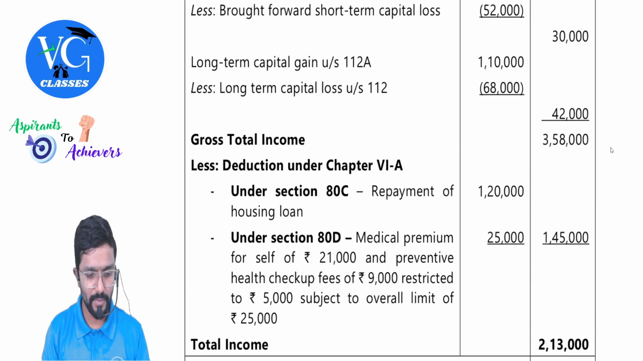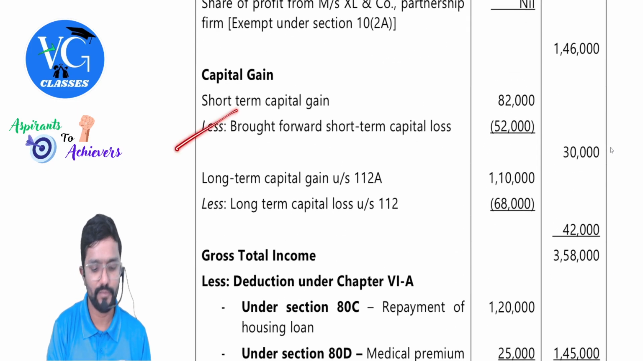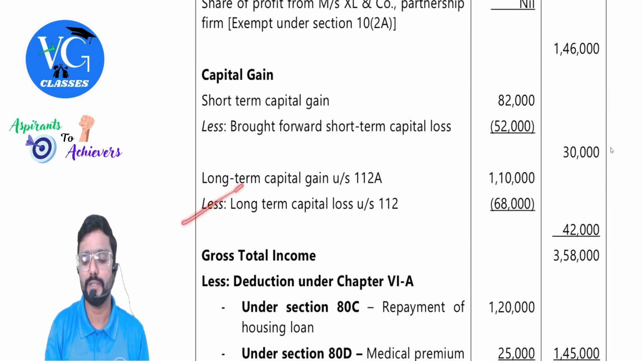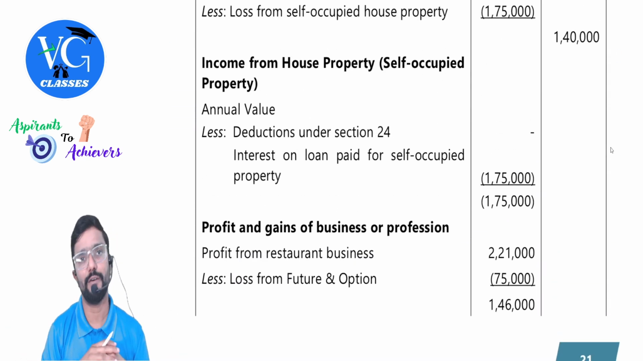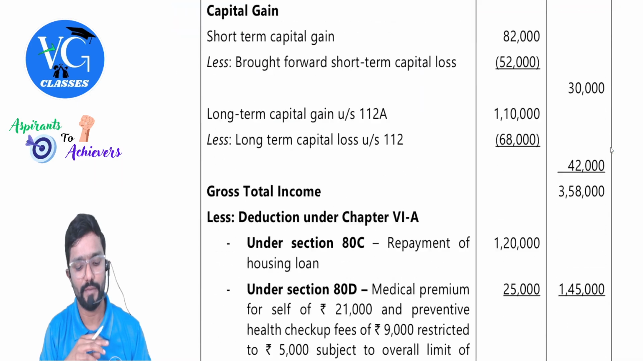That's all, guys. Short-term loss was there, which we have adjusted here itself, brought forward. And current year long-term loss we have adjusted here. Current year house property loss also we have adjusted here. Nothing to carry forward.